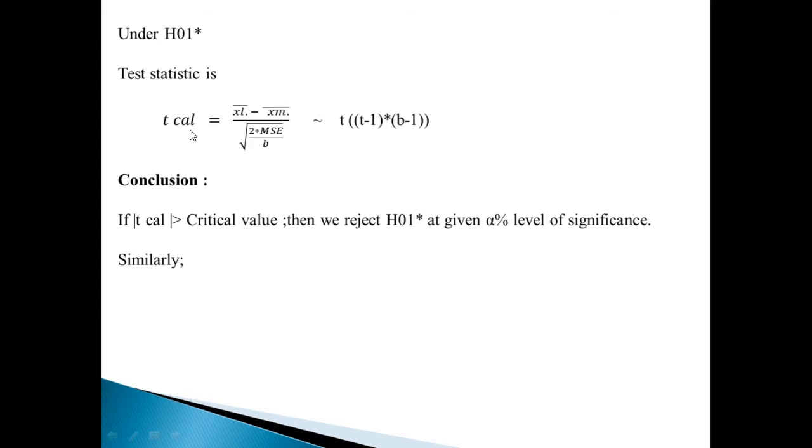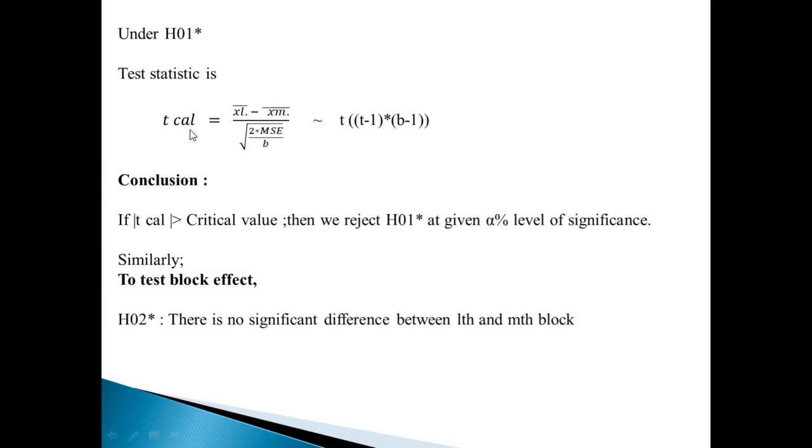Now we want to test the hypothesis about block effect. So our new hypothesis is H02 star, there is no significant difference between the Lth and mth block effect, versus H12 star, there is a significant difference between the Lth and mth block effects.